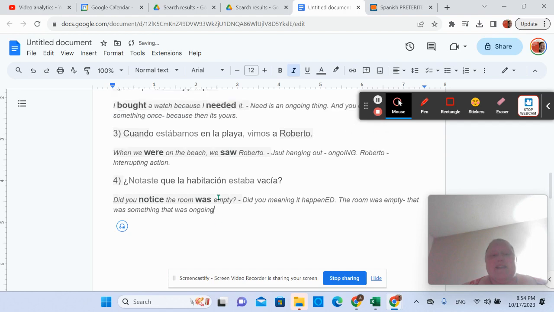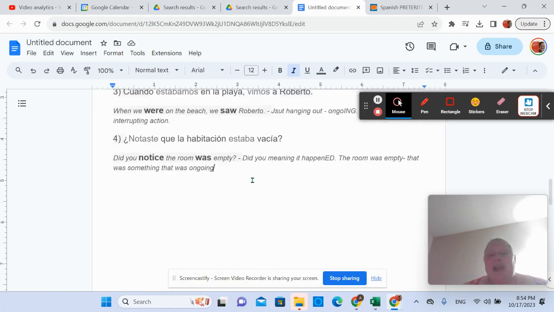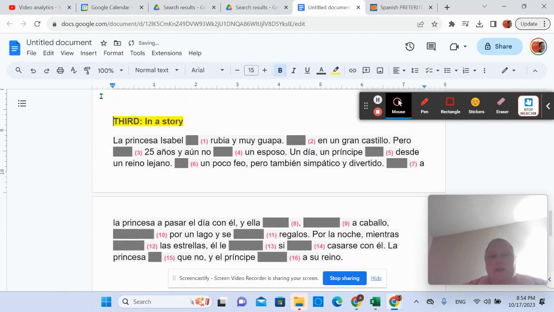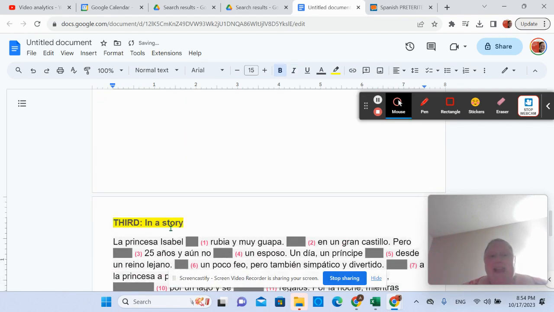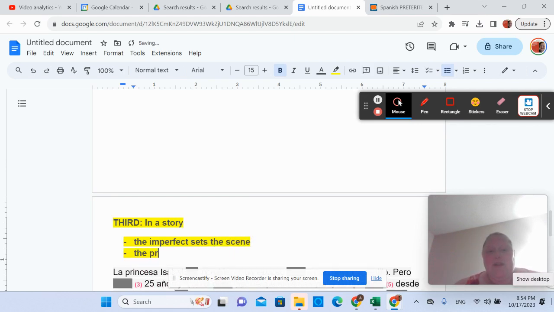All right. So, preterite or imperfect, preterite and imperfect. Now let's look at a story. In a story, we're going to notice a couple things. The imperfect sets the scene. The preterite tells what happened.